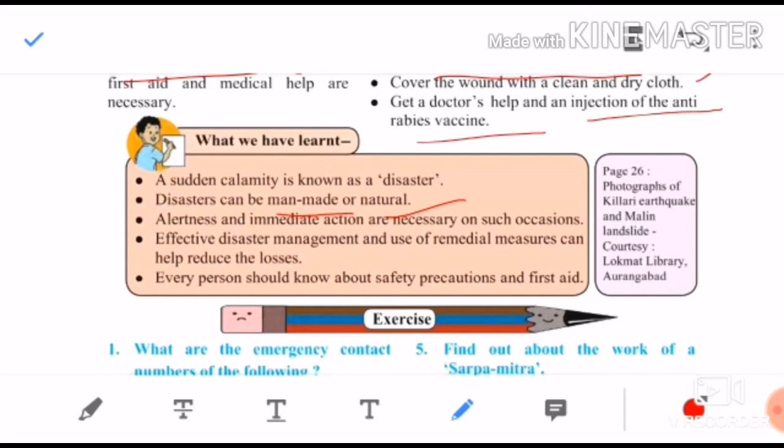Effective disaster management and use of remedial measures can reduce the loss. If you follow these first aid treatments and remedial measures, then something can be done to avoid the loss. Every person should know about the safety precautions and first aid. Everybody should be aware of first aid. So this chapter ends over here.